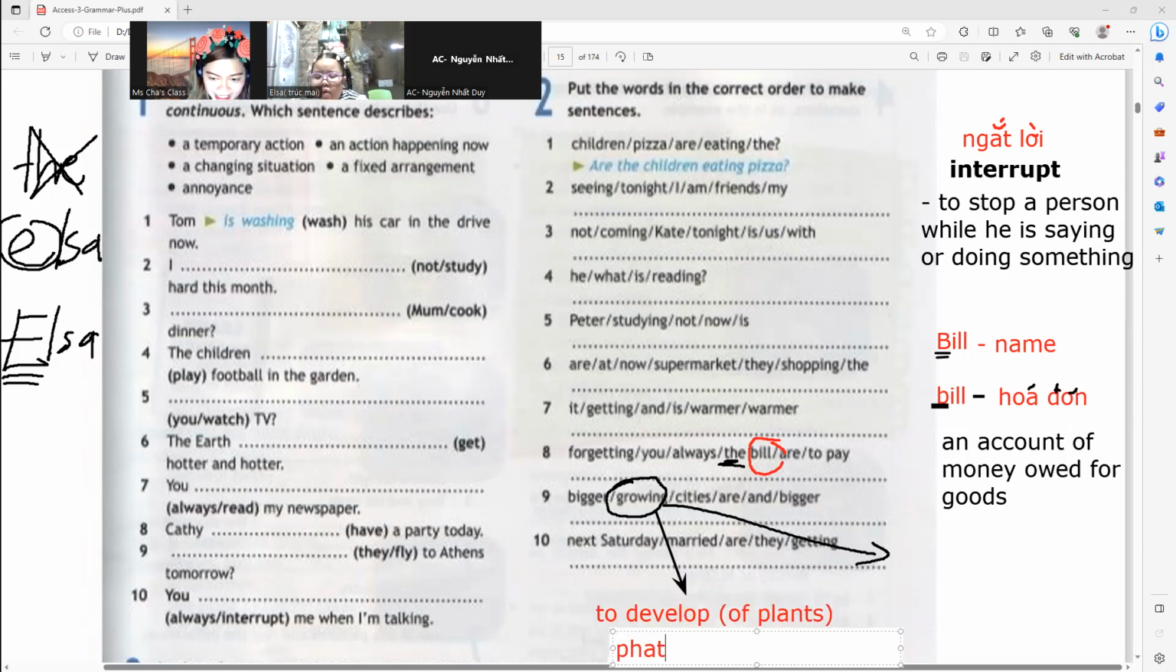All right, that's correct. Okay, that is correct, Elsa. But in this sentence, I'm not referring to a plant. We are referring to a city. So in here, the meaning of growing is to become bigger and bigger, longer, larger. We are referring to the size of something.